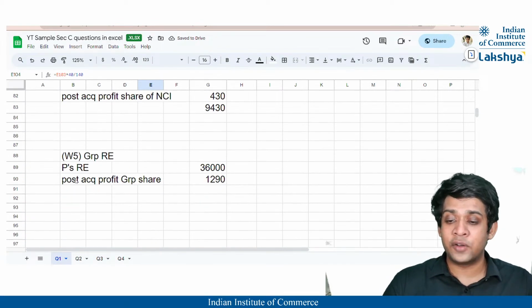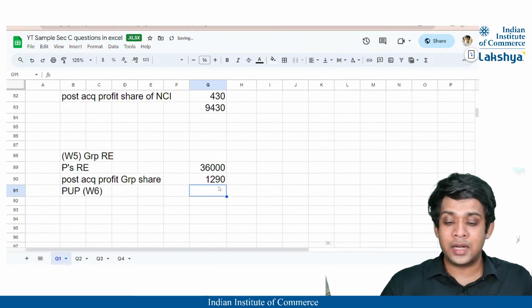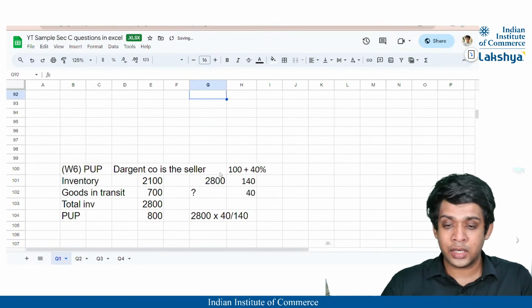Now PURP will be deducted from where? From the group retained earnings, right? So the PURP that we have calculated from working note 6 will be deducted from group retained earnings. That is nothing but 800, correct?